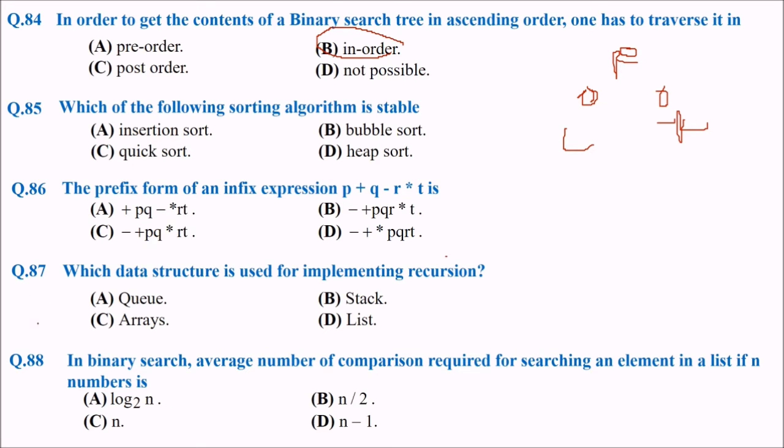Next is, which of the following sorting algorithms is stable? The answer is D, which is heap sort. Heap sort is the stable sorting algorithm, meaning every time it will give the same result. It is stable.